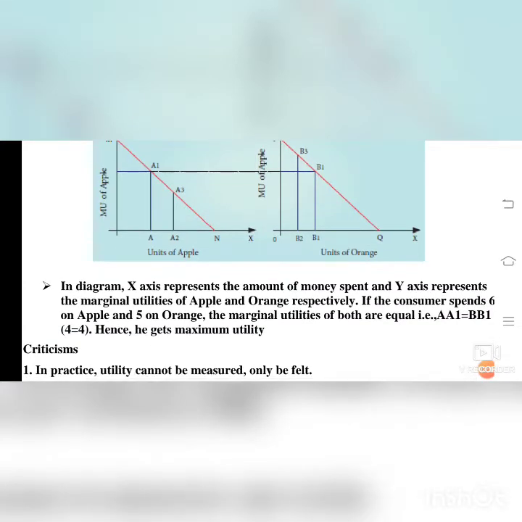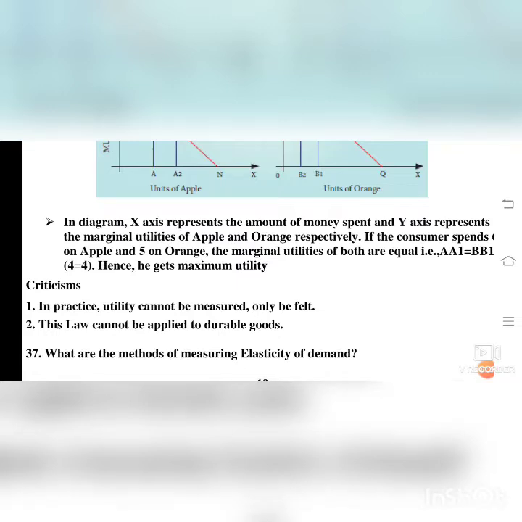The consumer spends 6 on apple and 5 on orange. The marginal utility of both is equal. That is, you see the diagram: AA1 on the left side diagram is equal to BB1 on the right side diagram. So 4 is equal to 4, hence he gets maximum utility. Maximum utility means maximum satisfaction and usefulness. Now the criticism: in practice, utility cannot be measured, it can only be felt. So I am satisfied with my income, I bought the product and I had satisfaction. This law cannot be applied to durable goods.